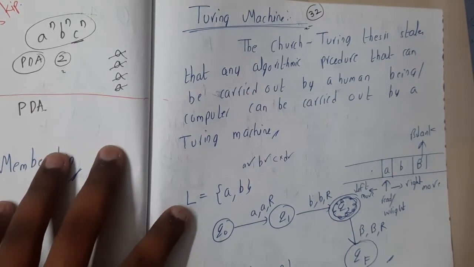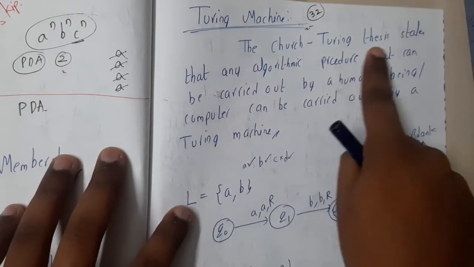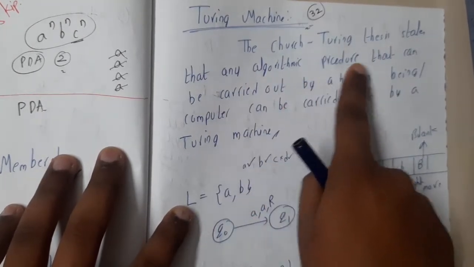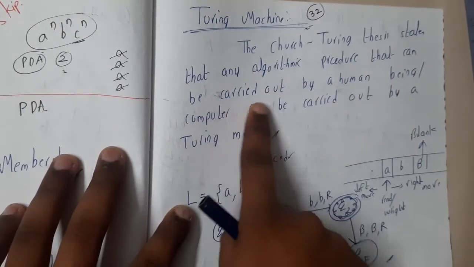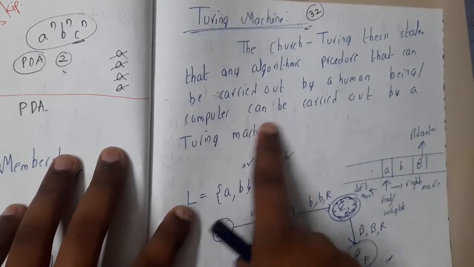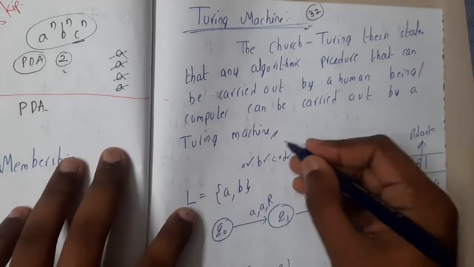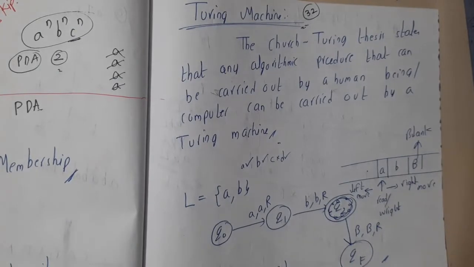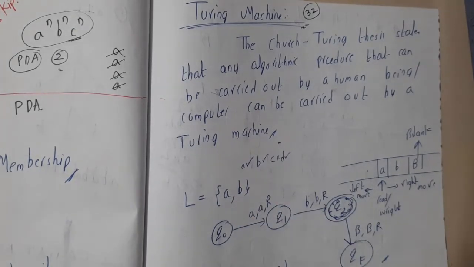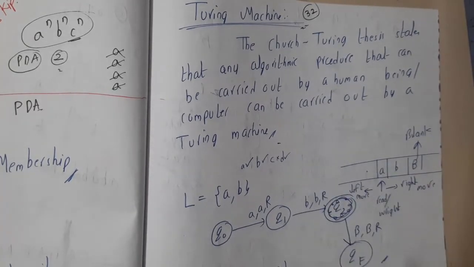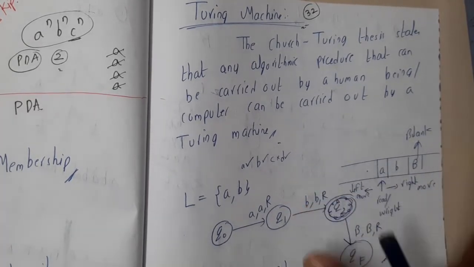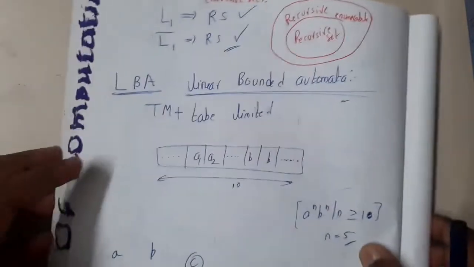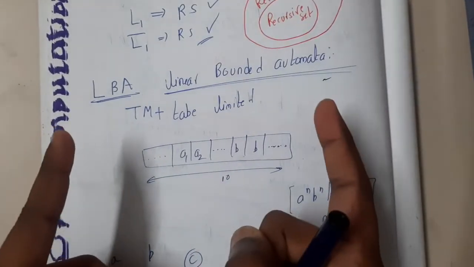The Church-Turing thesis states that any algorithmic procedure that can be carried out by a human being or computer can be carried out by using a Turing machine. So anything which can be executed by a human can be executed by the Turing machine, guys. The only thing with respect to the Turing machine is that here we have an infinite length tape. When it comes to linear bounded automata, that tape is of limited length, guys.